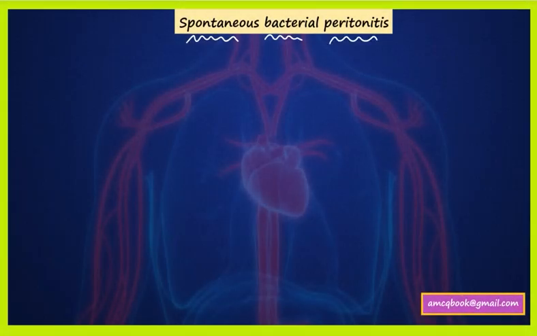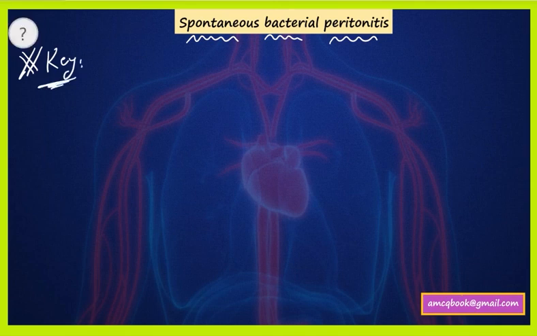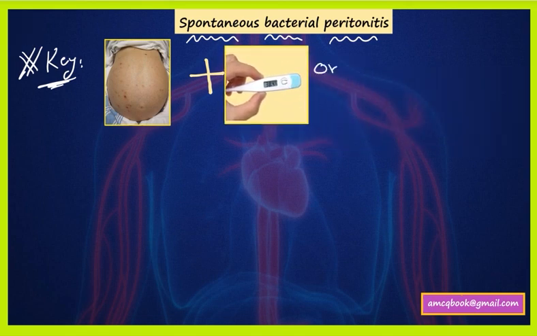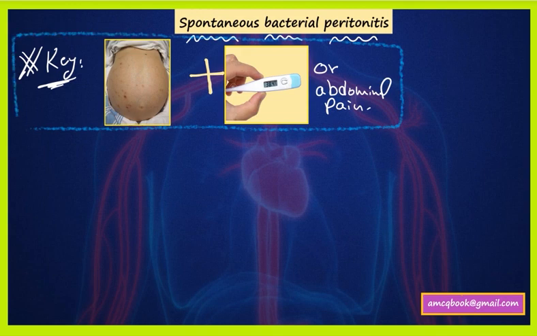Spontaneous bacterial peritonitis. It's very, very important in the AMC exam. The keyword for it is as follows. A patient with ascites, whatever the reason, presented to you with abdominal pain or fever, even if it is low-grade fever. That directly means spontaneous bacterial peritonitis, any fever or abdominal pain in a patient suffering from ascites. It means spontaneous bacterial peritonitis, straightforward for the AMC exam.